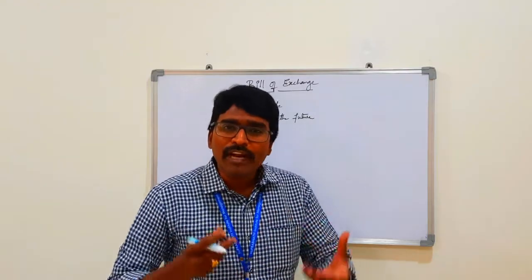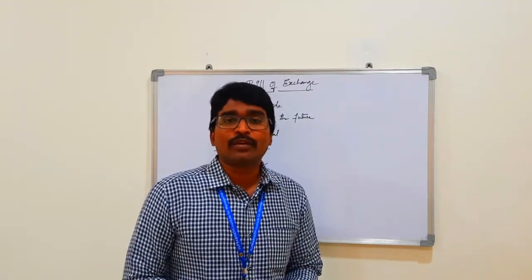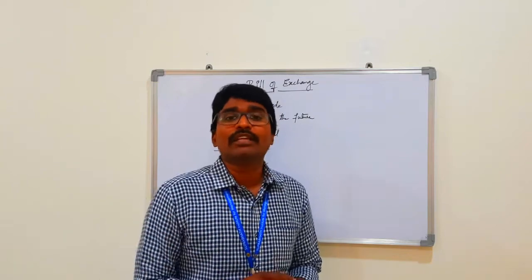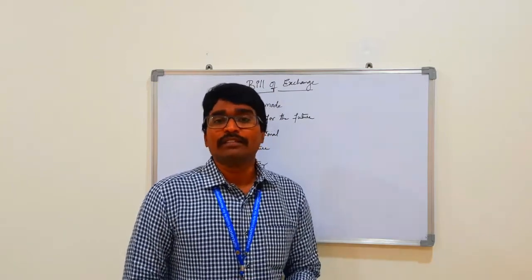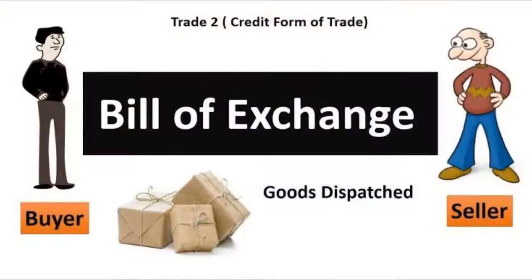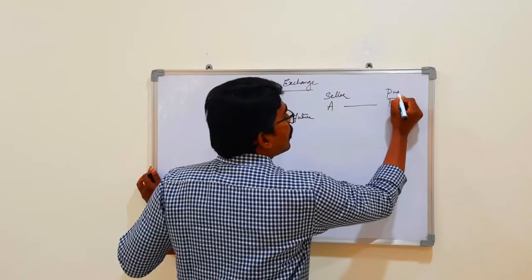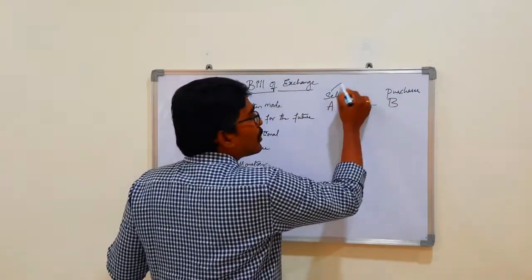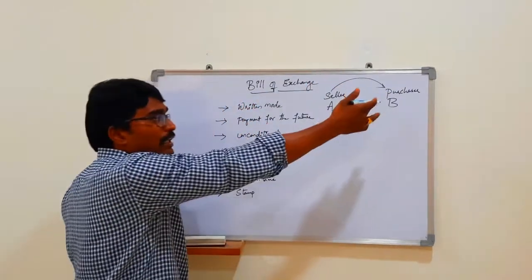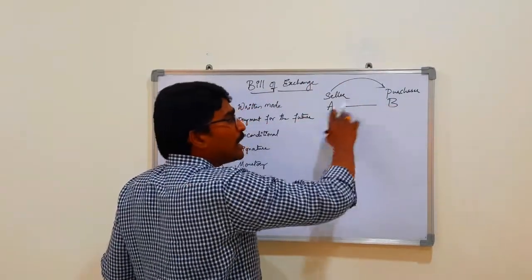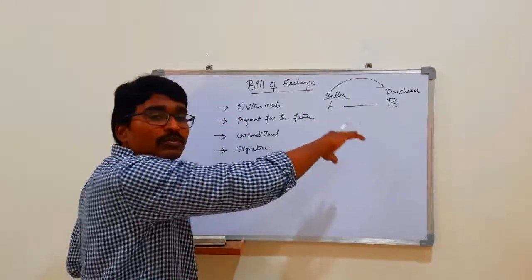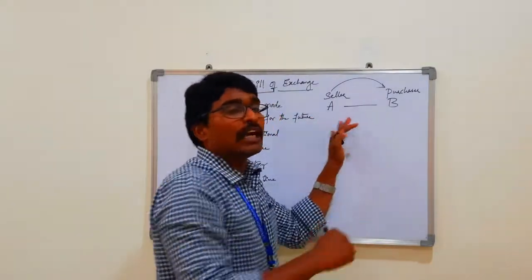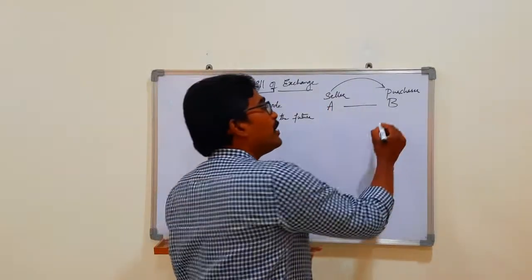So in order to safeguard credit based transactions, and to make the buyer liable to pay the amount, the bill of exchange came into existence. Let us see this with an example. There are two parties, A and B. A is the seller, B is the purchaser or buyer. A has sold goods to B, and B is yet to pay. They agree that B will pay after a period of 1 month.